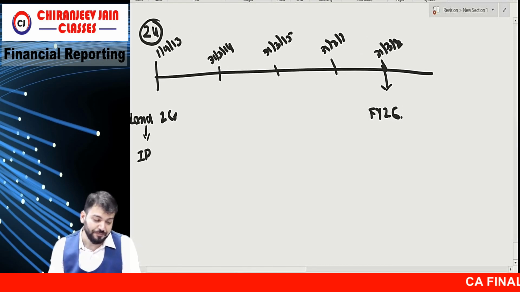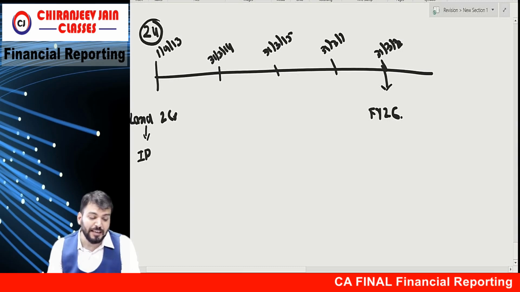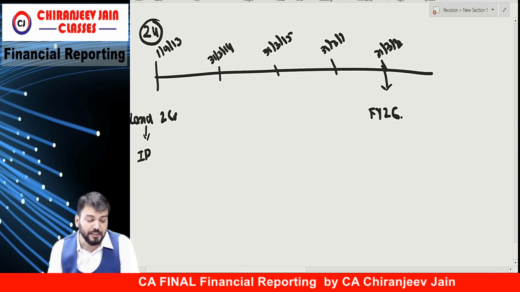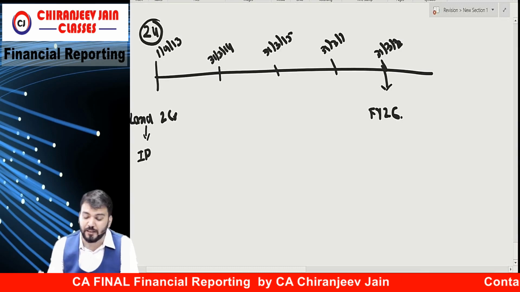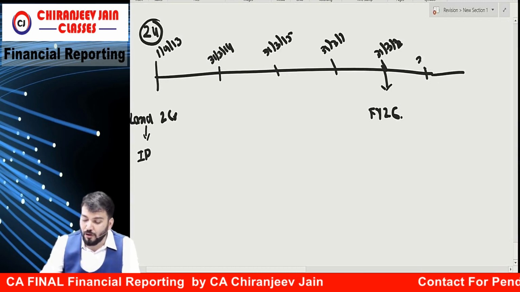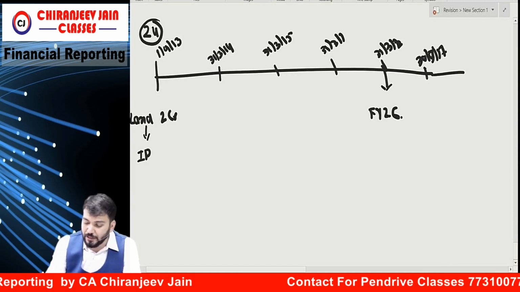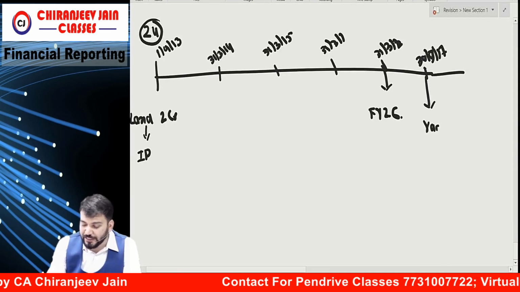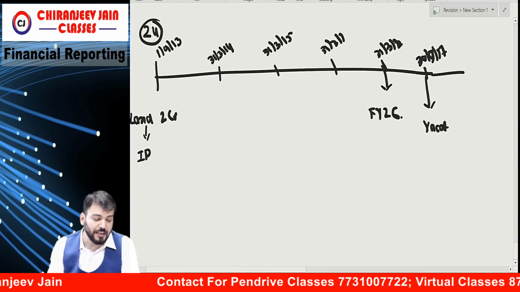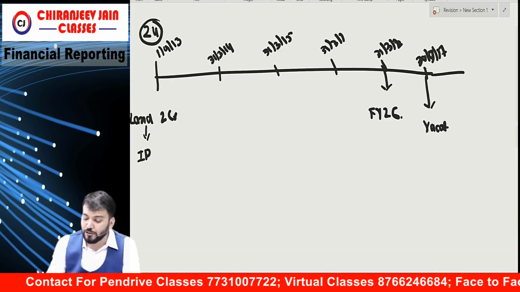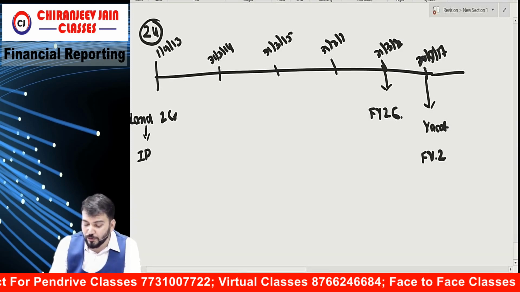Under the terms of the lease, Y Limited could cancel the lease by giving 6-month notice in writing to X Limited. Y Limited gave the notice on 31st March 2017 and vacated the property on 30th September 2017. On 30th September 2017, the fair value of the property was 2.9 crore.